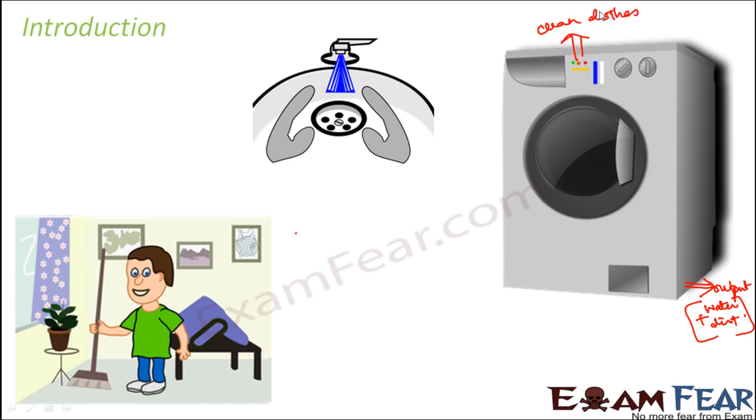Now a very similar process takes place inside our body, where all the dirt inside our body is washed away along with water. That is the process of excretion. Now you might ask that in a washing machine the water comes out of the pipe which carries away all the dirt, so from where does that water come out from our body carrying the dirt? That water is nothing but urine.